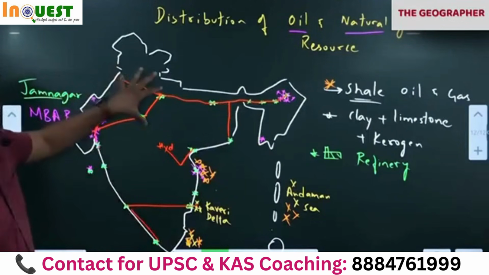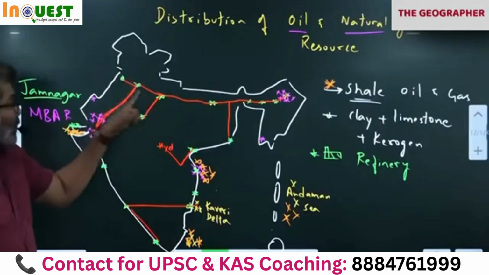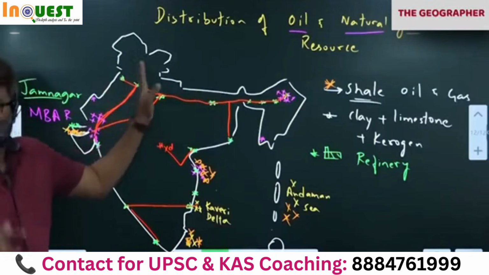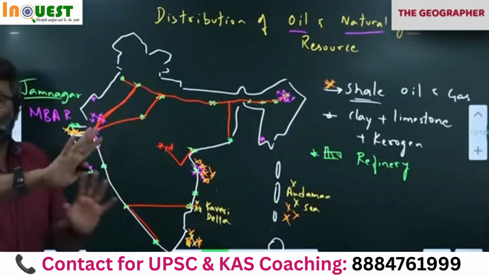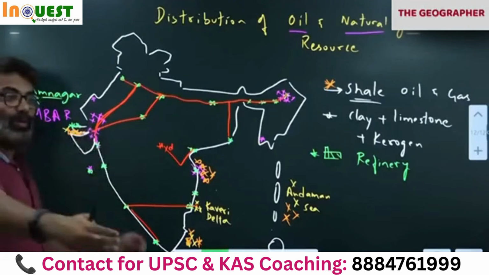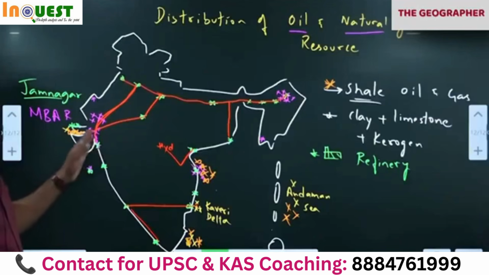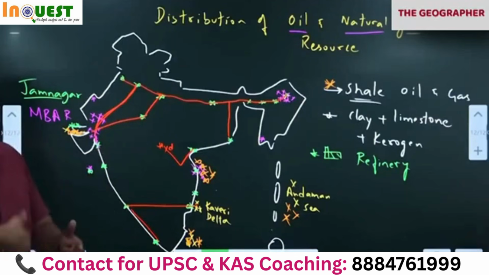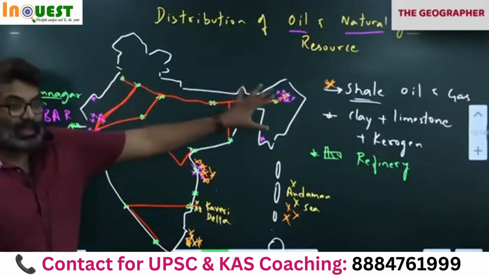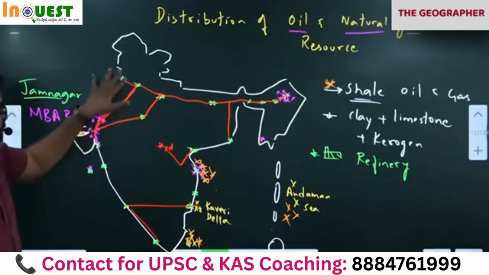When refineries were given to these states, what happens now? Petrochemical industries will invest. Employment generation will take place in these states. Migration can reduce to some extent. I'm not saying migration will completely stop, but it will come down somewhat. Reverse migration will take place. What is reverse migration? People who had come to Mumbai will go back and work in their respective states. Regional growth will take place here. It will reduce regional inequality. So that is how these states started benefiting.